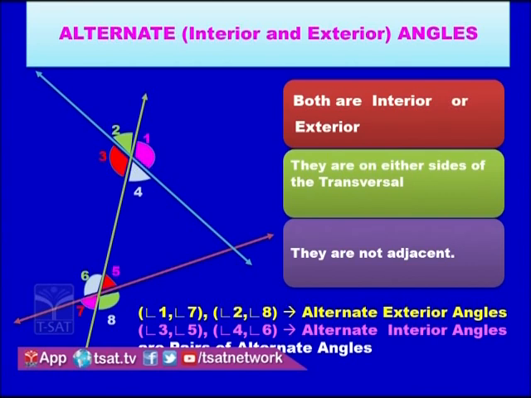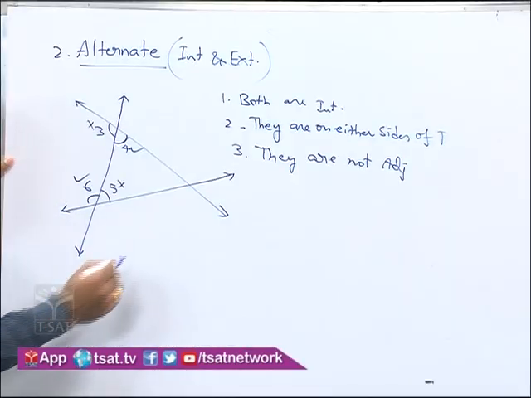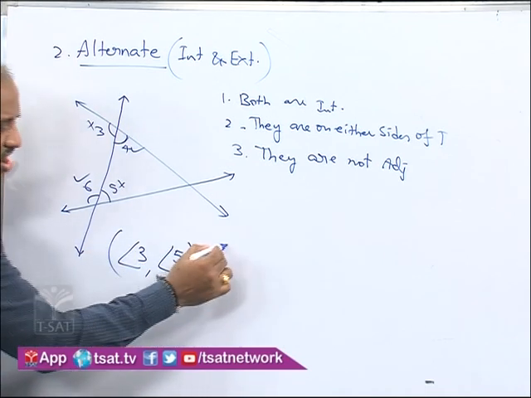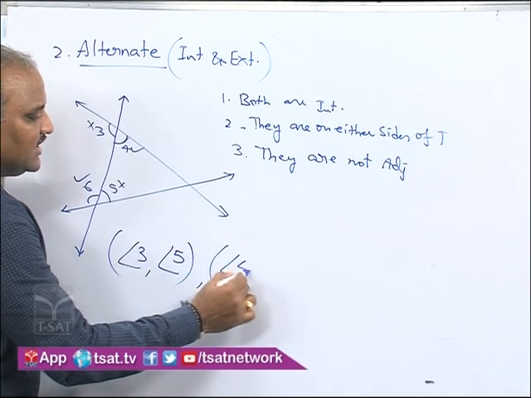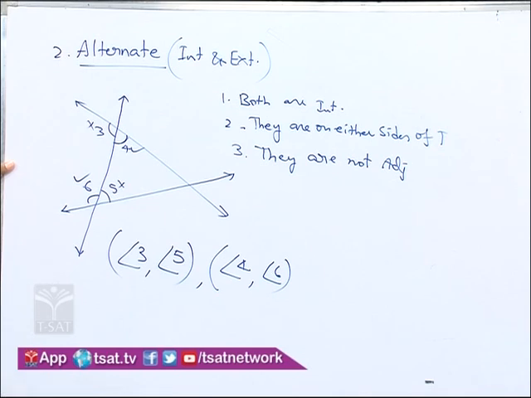pairs of alternate interior angles were mentioned. Angle 3 and angle 5 is one pair, angle 4 and angle 6 is another pair. Angle 3 and angle 5 is one pair of alternate interior angles. Angle 4 and angle 6 is another pair of alternate interior angles.